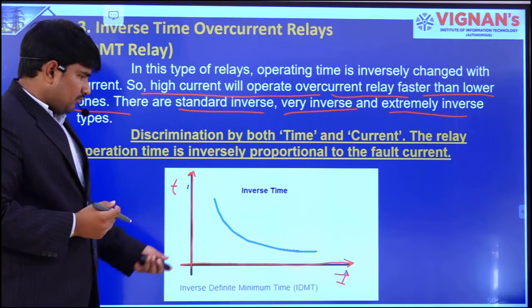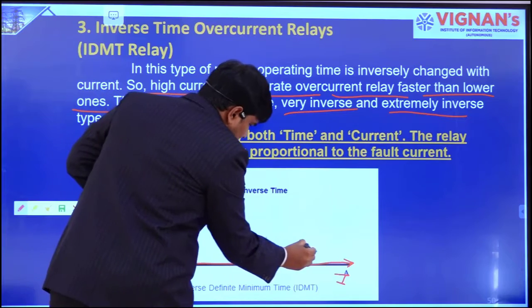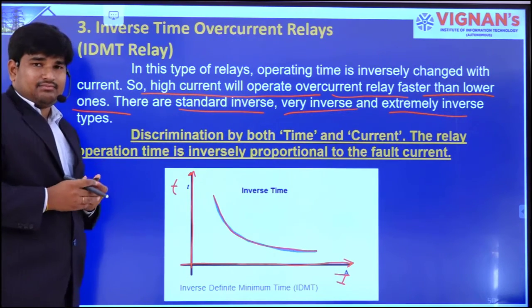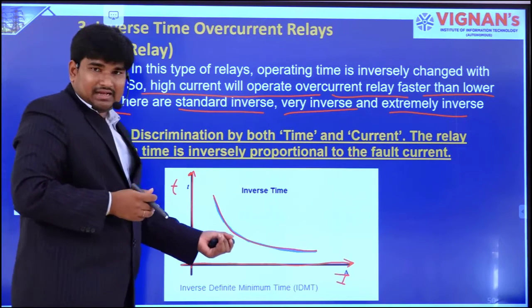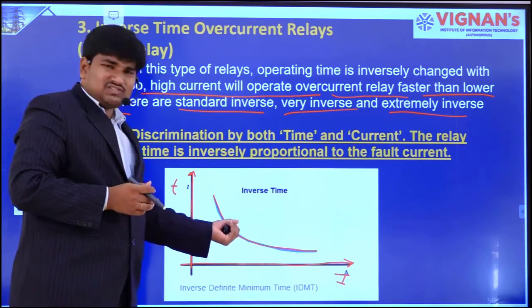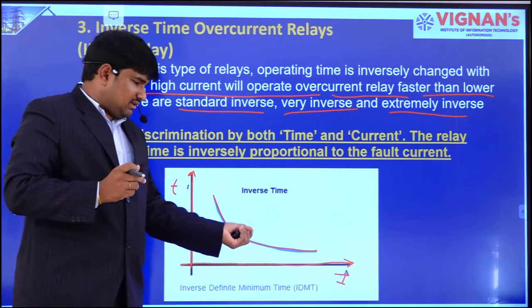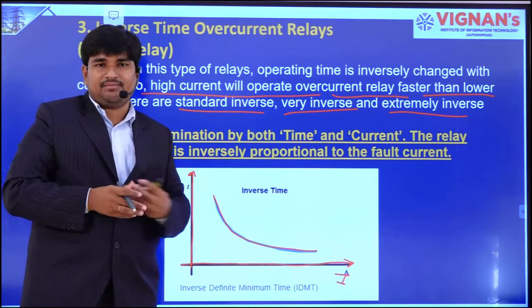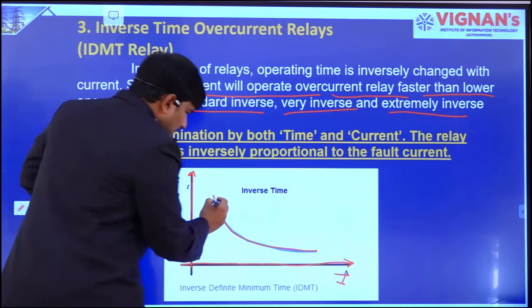Now we will get inverse time characteristics with IDMT relay. For example, this is for some time delay. If I want to change the time delay, that means time multiplier setting only.